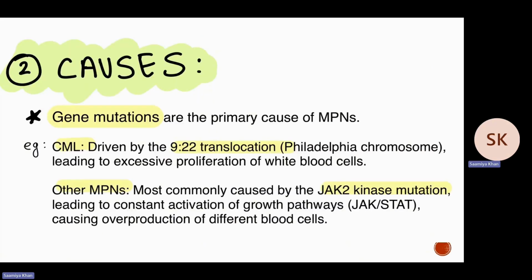Moving on to the next, why is this happening? It's because of gene mutations. For example, in chronic myeloid leukemia, there's a translocation of chromosomes 9 and 22, which is the Philadelphia chromosome, and this leads to excessive proliferation of white blood cells. Other myeloproliferative neoplasms are caused by JAK2 kinase mutation. We know the JAK-STAT pathway is a growth pathway, and the mutation leads to its constant activation and causes overproduction of the different blood cells.